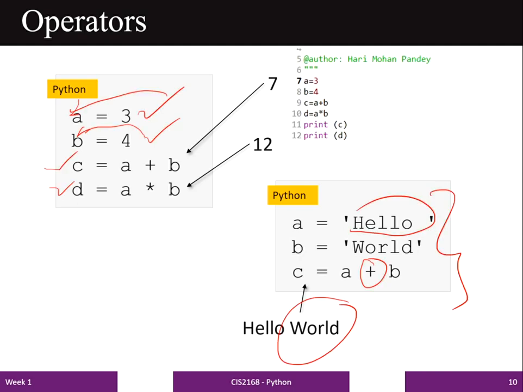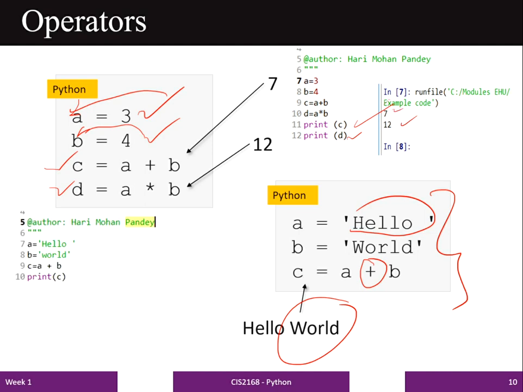Here you can see A is equal to 3, B is equal to 4, C is equal to A plus B, D is equal to A multiplied by B. Print C will give us 7, print D will give us 12. Same is given here, 7 and 12. For this example, A is equal to hello, B is equal to word, C is equal to A plus B. Print C will be hello word.